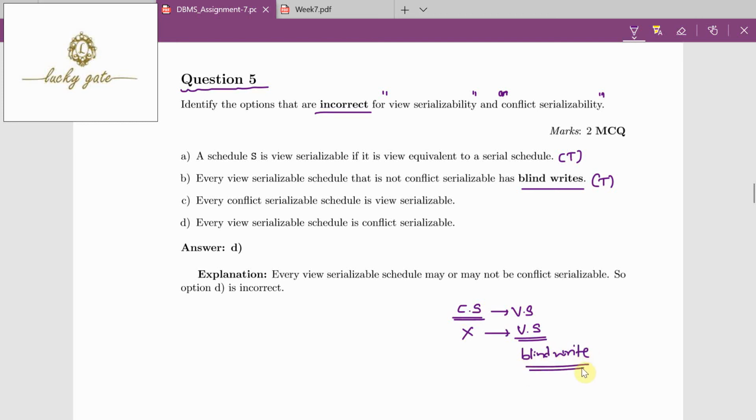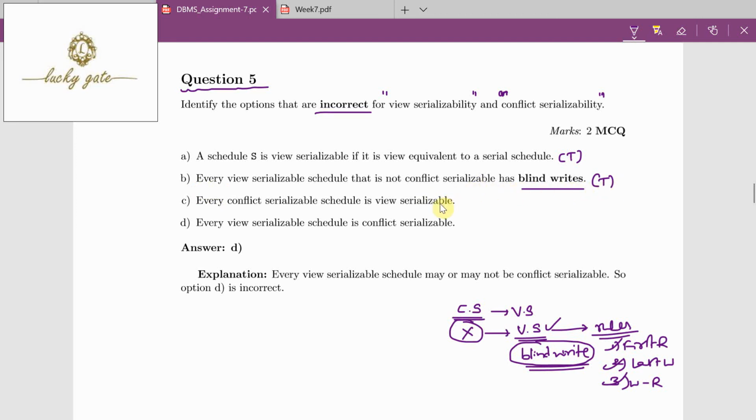These blind writes are needed when the schedule is not CS but VS, and this is only the prerequisite; having a blind write does not guarantee that the schedule is view serializable. If a blind write is there, then we have to check the rules for view serializability. What were the rules? First read, last write, and third one is write read. These three rules have to be satisfied. So that is option B: every view serializable schedule that is not conflict serializable has blind writes. It is a true statement.